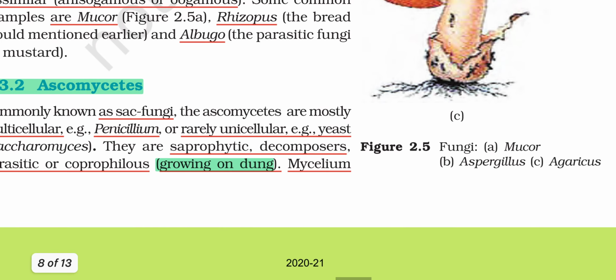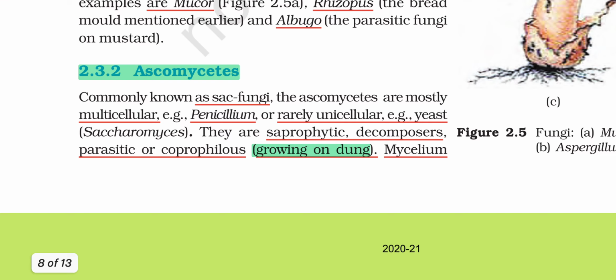Next comes Ascomycetes, commonly known as sac fungi. The Ascomycetes are mostly multicellular. Example, Penicillium, or rarely unicellular. Example, yeast. So, yeast belong to Ascomycetes, which is unicellular. But almost all of the fungi which belong to Ascomycetes are multicellular. Example is Penicillium. They are saprophytic, decomposers, parasitic, or coprophilous. That means growing on dung.